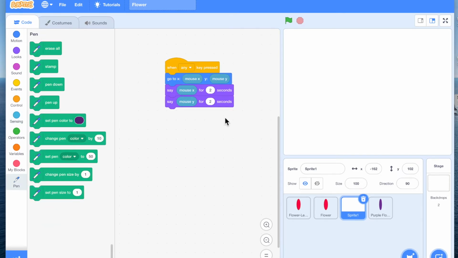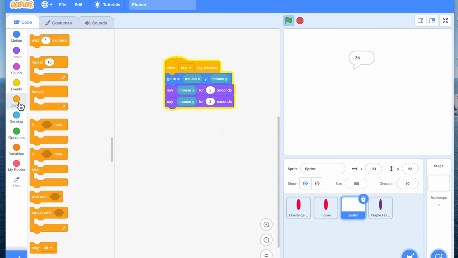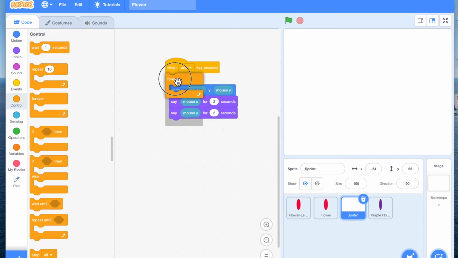So to do this, we are going to now press. Okay, I wanted to continuously do it, so I'm also going to put a forever loop.